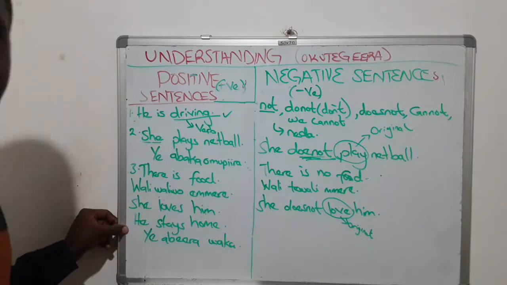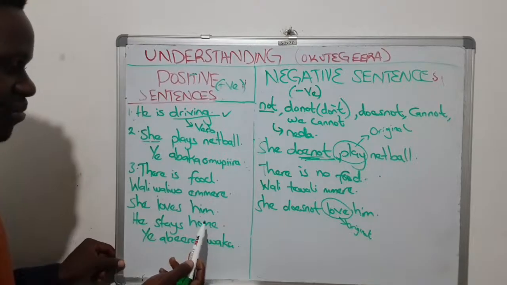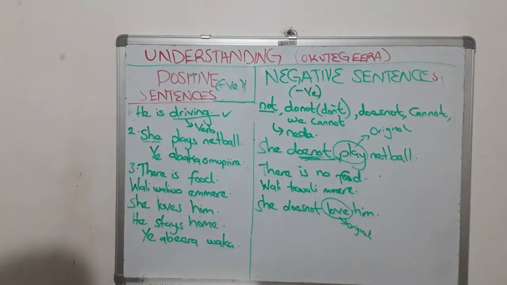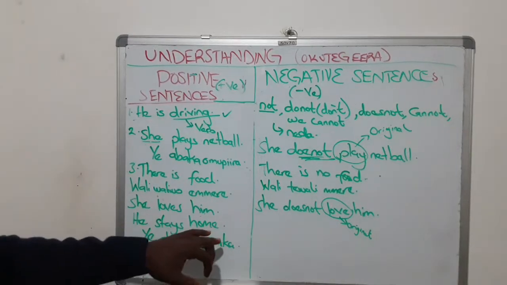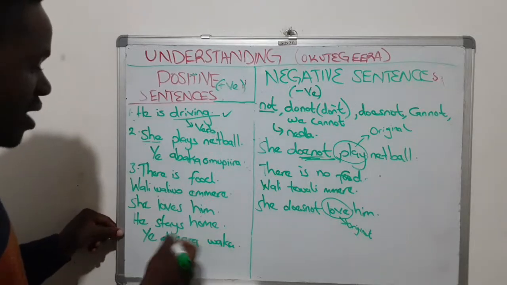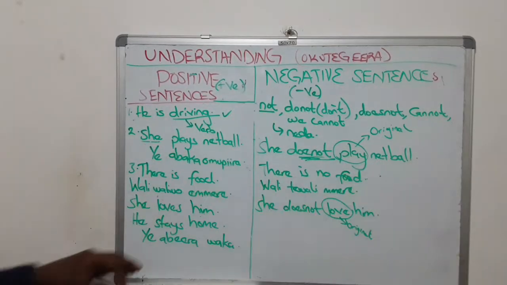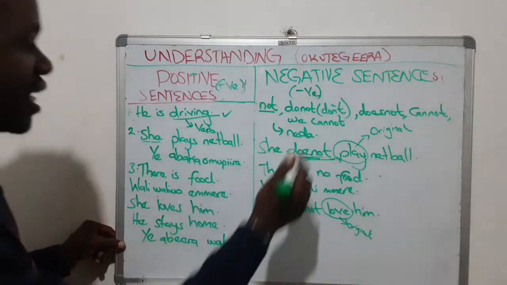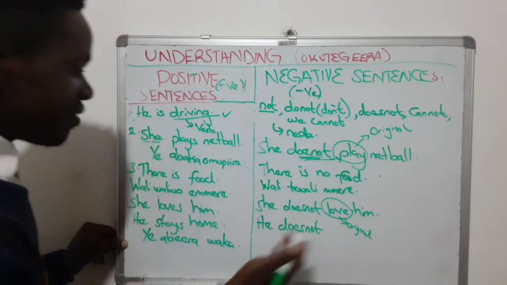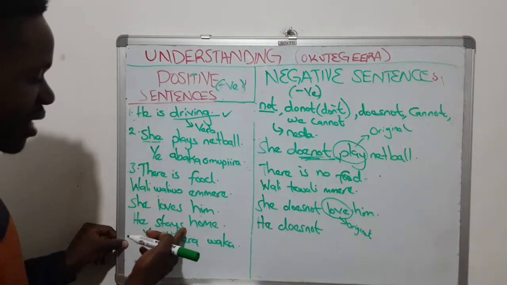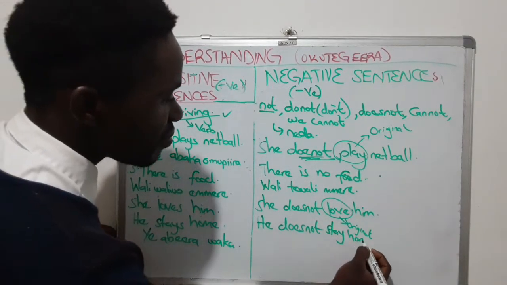For negative sentence ozangenda gamba atya. Can you guess that? If I say he stays home, what do you think I should write under negative sentence? How does this positive sentence change to negative format? He stays home. Ye abeera waka. So ku negative sentence ogenda kugamba ye tabeera waka kubanga owakanye ekyo ky'oli mukola. So he stays home. Under negative you are going to say he does not. After using does not, verb yange eddayo nesigala mu form ya he does not stay home.